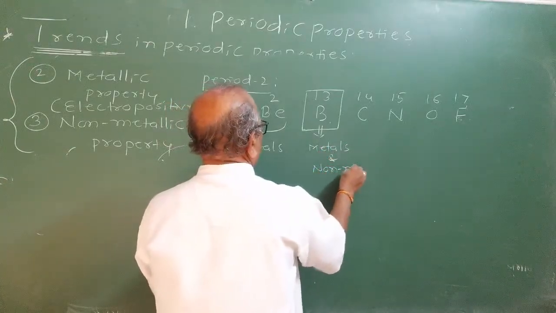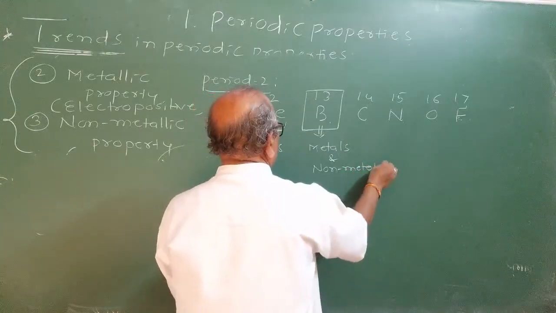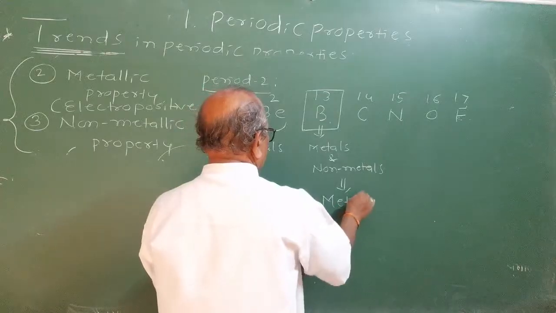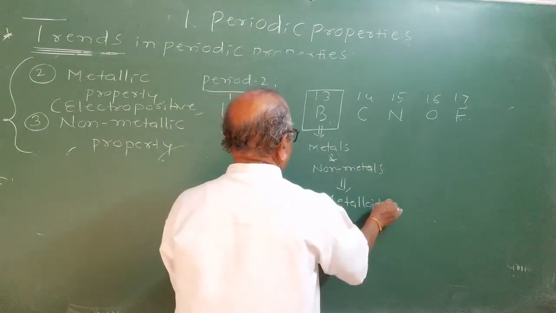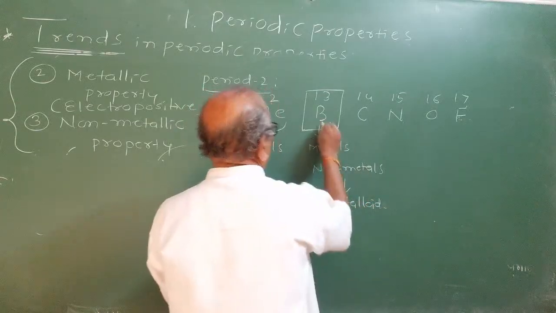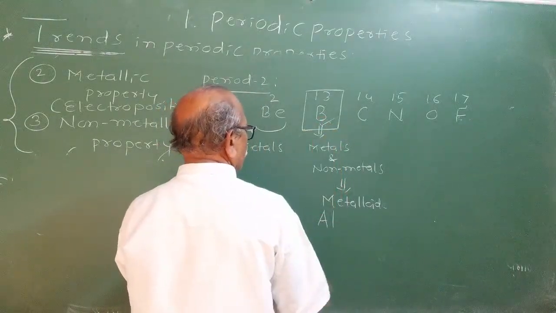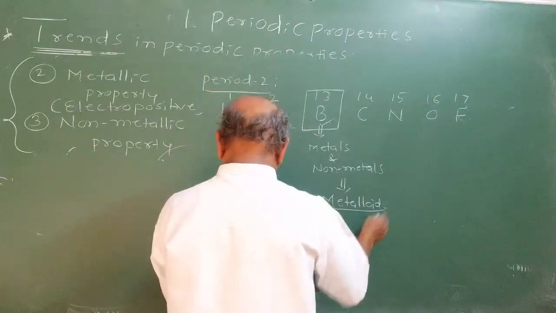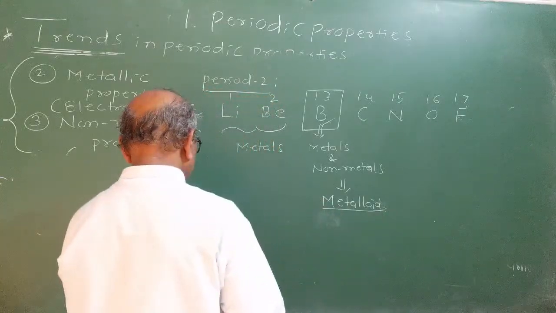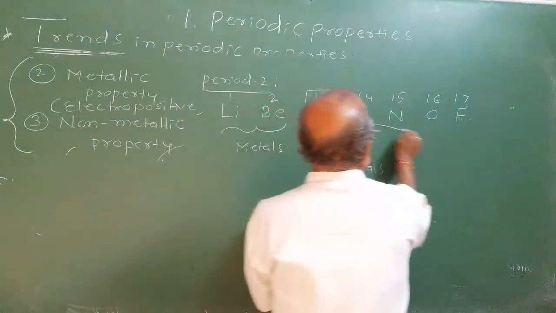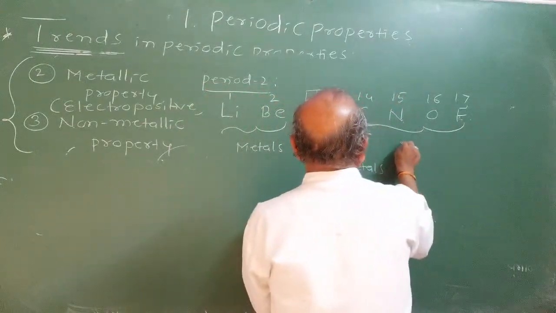Such elements which have got properties of both metals and non-metals are called metalloids. They have some properties of the metals. It can behave like metal as well as non-metal. Even you can take aluminium. They can behave like metalloids. And if you come to carbon, nitrogen, oxygen and fluorine, they are non-metals.